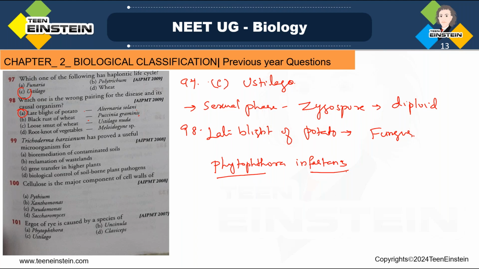Clear? Here they have given Alternaria solani for late blight of potato, so that is wrong. The causative organism is Phytophthora infestans.